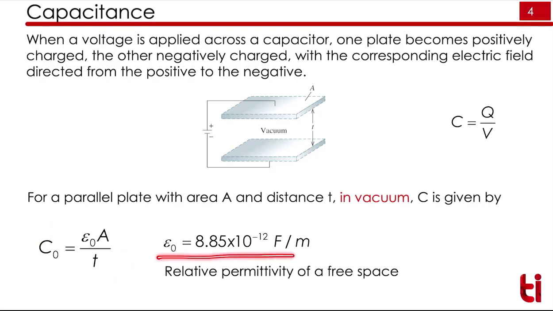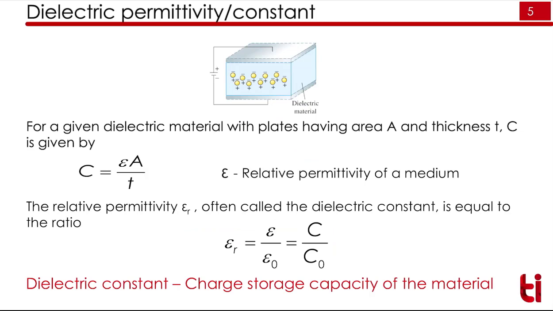Epsilon 0 is the permittivity of free space, that is, how much charge free space can permit. It is 8.85 times 10 to the power minus 12 farad per meter. Now if you place a dielectric material into that vacuum, we get the capacitance using this formula: C equals epsilon A upon T. Epsilon is the permittivity of the medium, whereas epsilon 0 is the permittivity of the vacuum.